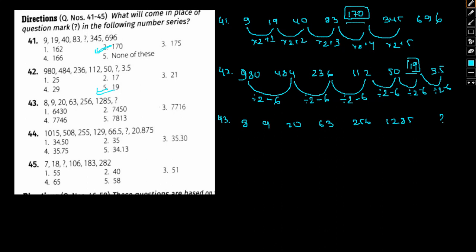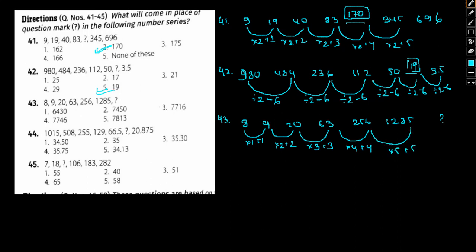Again we can see this is increasing exponentially, so let's try our hands at multiplication and addition. 8 into 1 plus 1 is 9. 9 into 2 plus 2 is 20, satisfied. 20 into 3 plus 3 is 63. 63 into 4 plus 4: 63 into 4 being 252, plus 4 is 256.